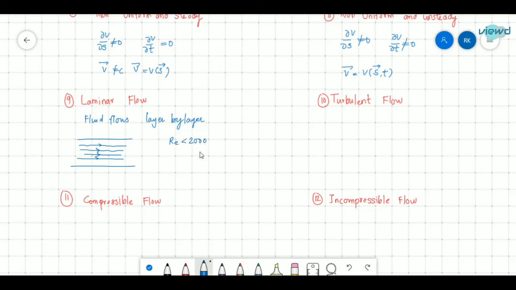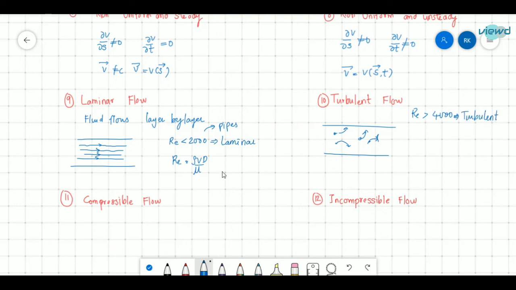If Reynolds number is less than 2000, then it is laminar. This is for pipes. We will see different conditions of Reynolds number, and Reynolds number is equal to ρVD by μ. We will see about it later. And in turbulent flow, if there is a pipe, these particles of fluid move in a haphazard manner in different directions. So if Reynolds number is greater than 4000, that is turbulent flow.